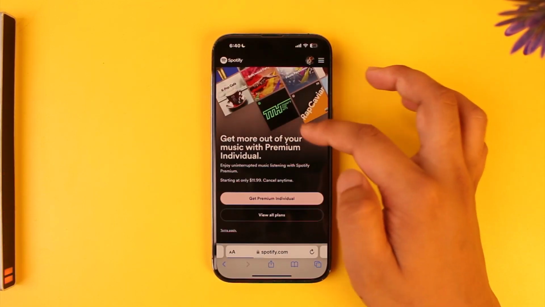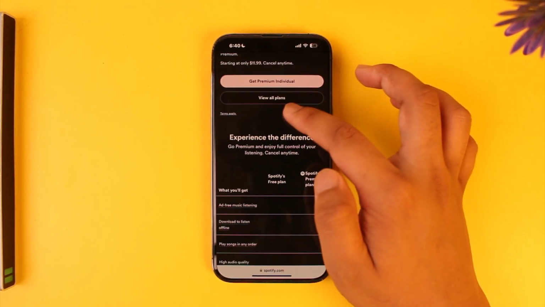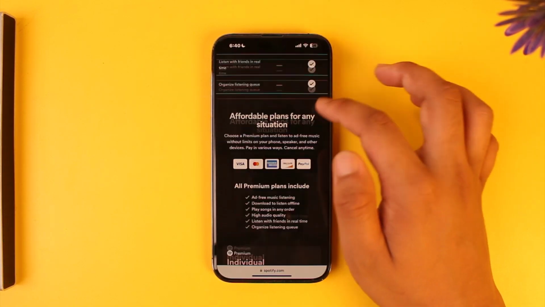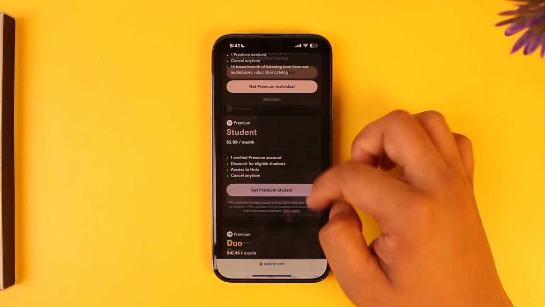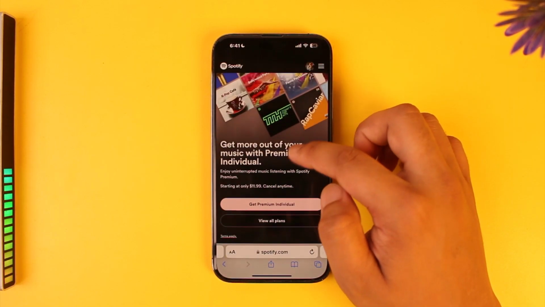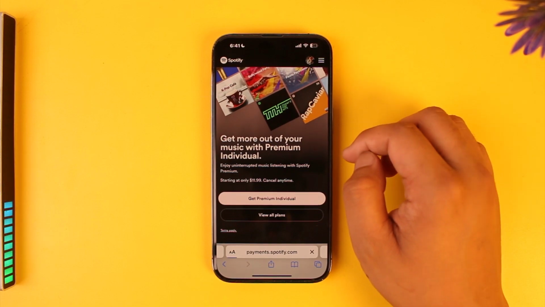Then when you go to premium, here you will see all of this premium control section. Here you can see it says get premium, individual, and so on. So you can choose a plan depending upon which one you like. I will just select a random one here, so just tap on the get premium option.